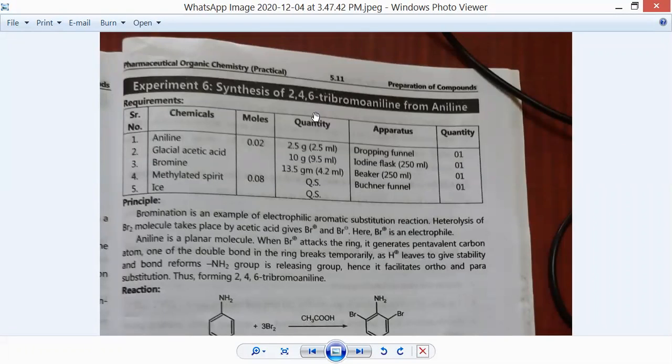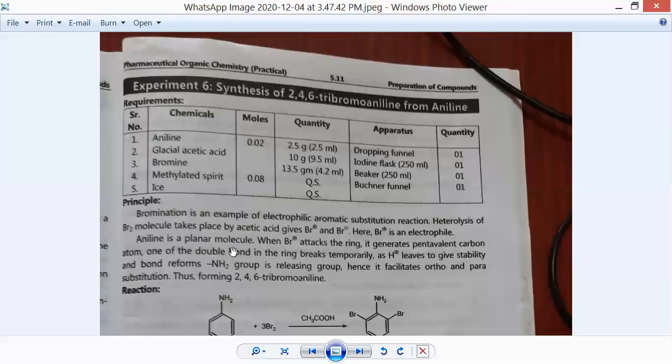So first of all, we have to do the bromination. Now, what are the requirements for this particular synthesis? We require aniline, the presence of glacial acetic acid, bromine, which is actually the brominating agent, then methylated spirit. Methylated spirit is used here as a solvent for this particular bromination reaction, in quantity sufficient, and we are going to take the ice.